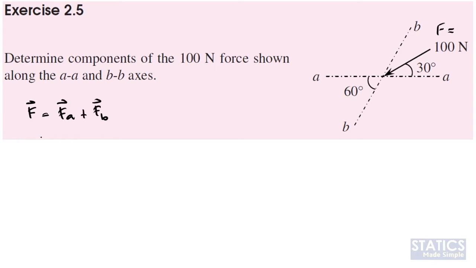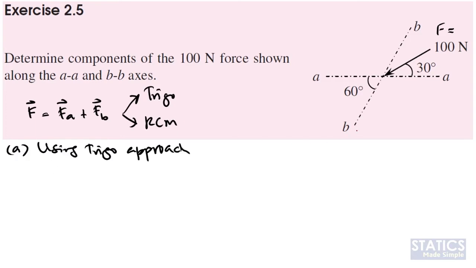Since we have three vectors here, we can solve this problem either using the trigo approach or using the rectangular component method. I'm going to start by using the trigo approach. The first thing that we should notice here is that this 100 Newton force will come from a combination of two vectors that lie along the A and B axes.